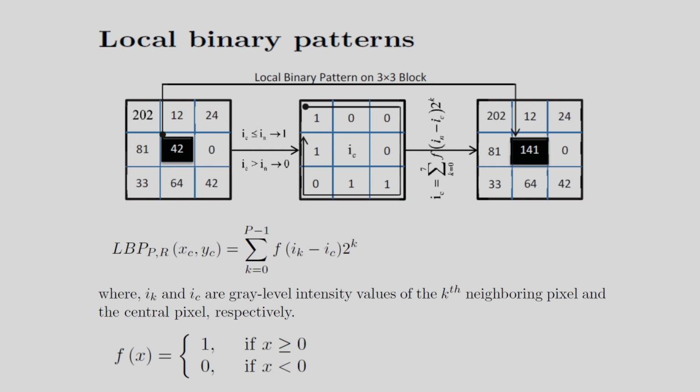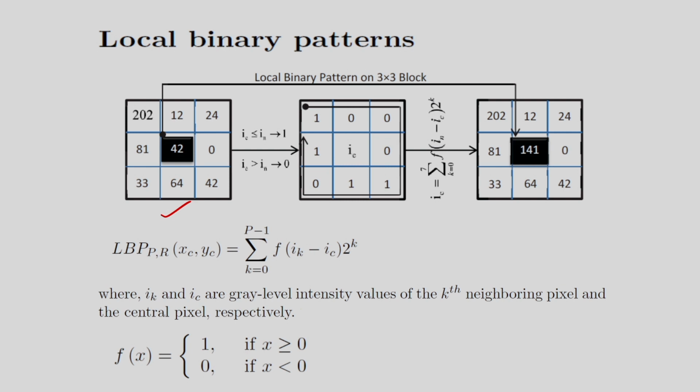So how to compute the LBP? Corresponding to this image, I am considering the basic local binary pattern, because LBP has many variants, but in this case I am considering only the basic LBP. So in basic LBP, each pixel of an image is compared with its 8 neighborhood pixels of a 3 by 3 block.